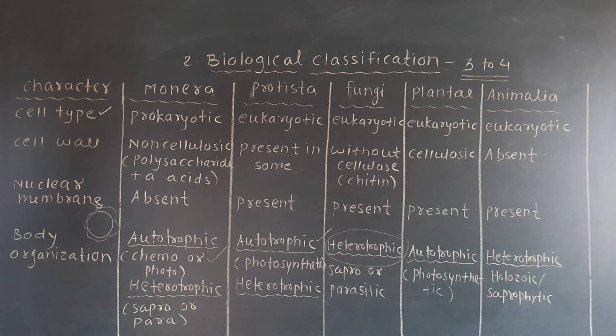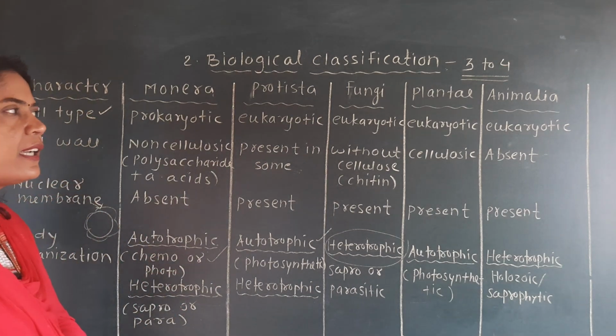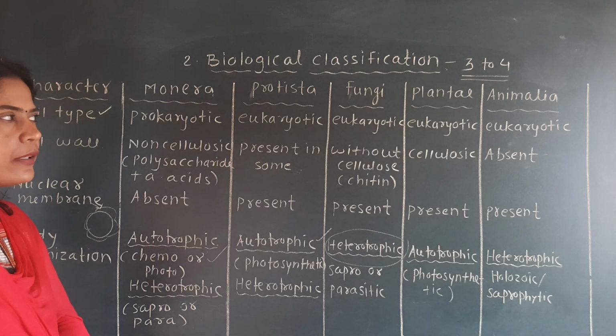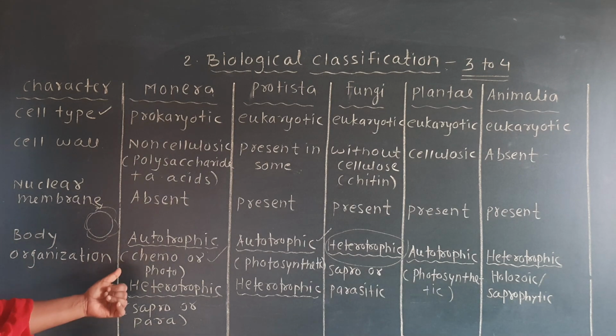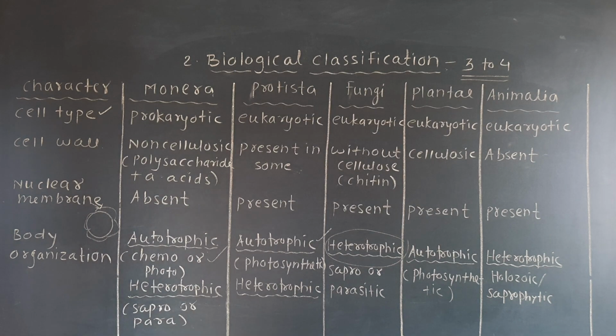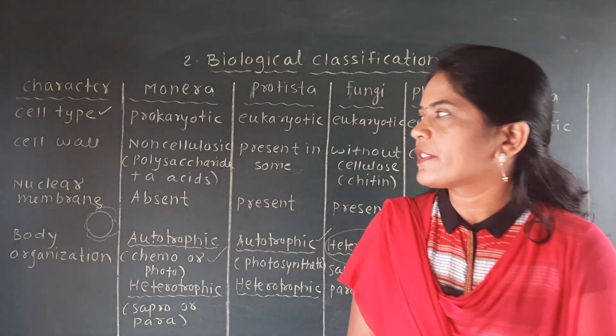Or if it is asked which kingdom is exclusively heterotrophic, then you have to mention the name of the kingdom Fungi. If the question is asked which kingdom is exclusively autotrophic, then you have to give the name of the kingdom Plantae. If the question is asked which kingdom has the metabolic diversity or highest diversity, then you have to write the name Monera. So such types of questions will be asked in the NEET exam from this table.